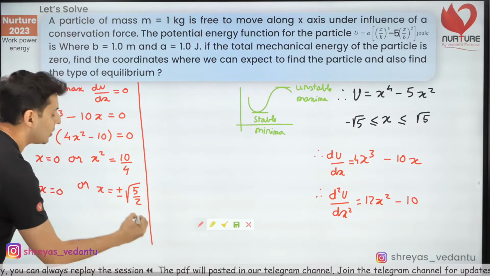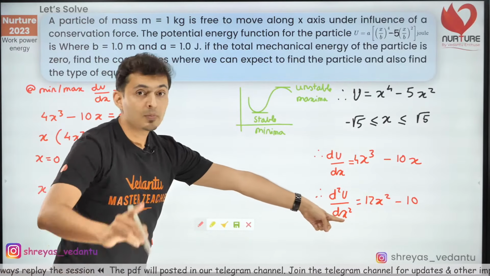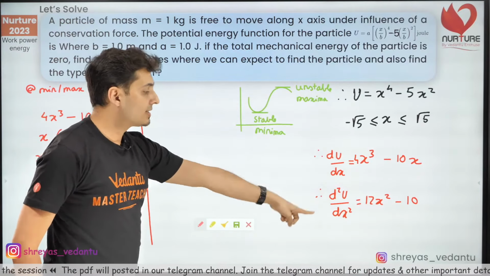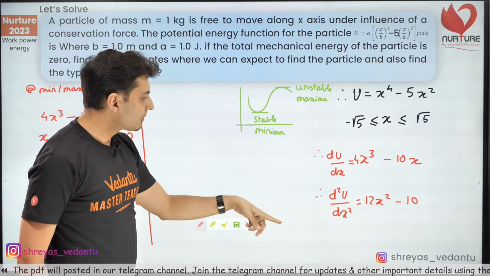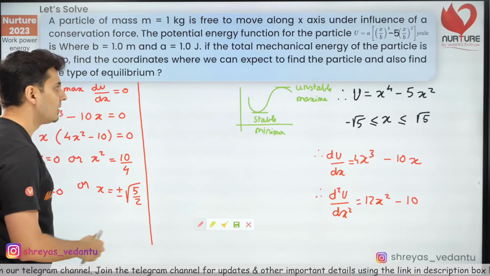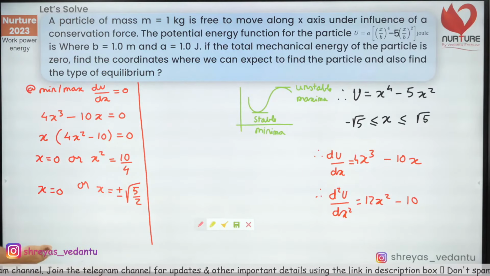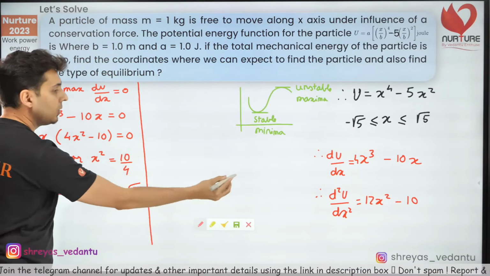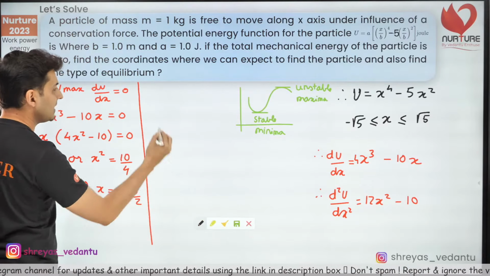Then use the next concept, second derivative. At maxima, the second derivative is negative, and at minima, the second derivative is positive. Remember, I have given you this rule, and that's the basics of maxima minima. So just substitute x equals 0 and see what happens.